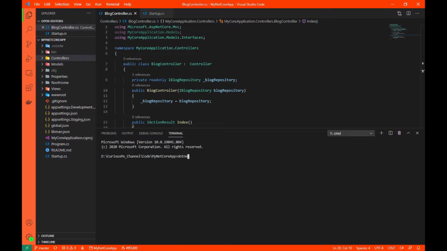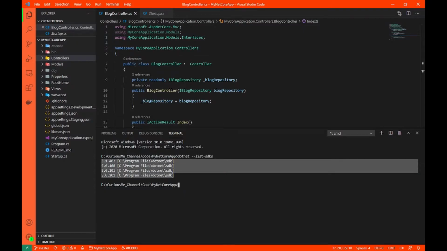There is a command that will give you the list of all the SDKs that are installed. So I'll simply say list SDKs. And here you can see all the SDKs that are installed on my machine. You can see 3.1 is there, 5.0.1 is there, and all of these things, right?